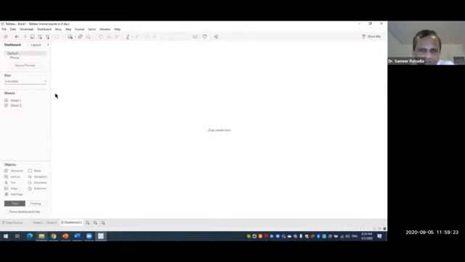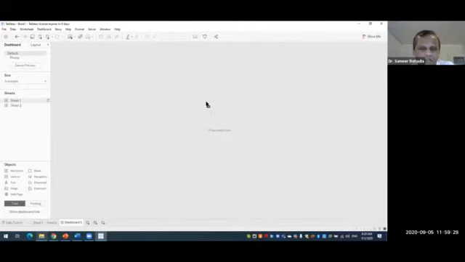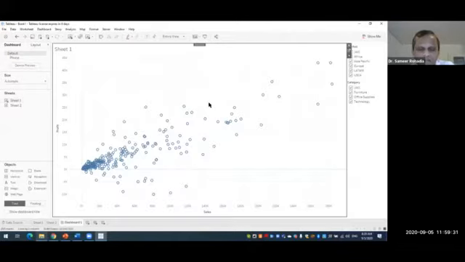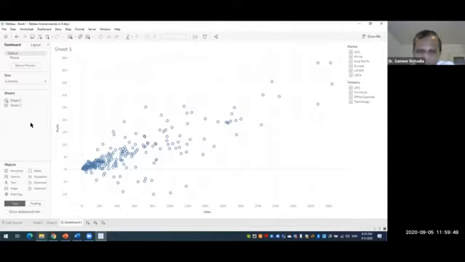Now let us create a dashboard. So you also do with me. First of all, we select the sheet 1 and we drag it over here in the center area. Just drag the sheet 1 and put it in the center area. So now our whole dashboard is covered with this sheet 1. I hope that is clear.